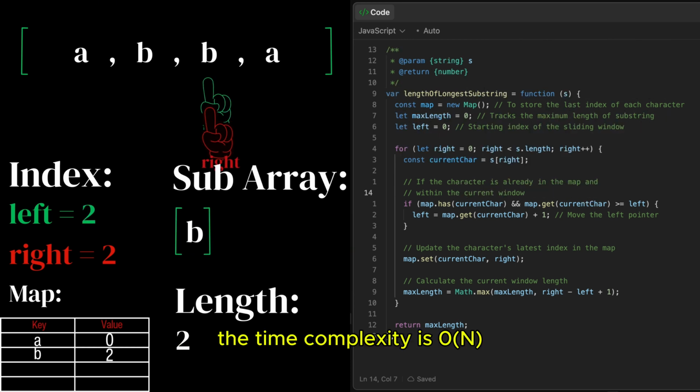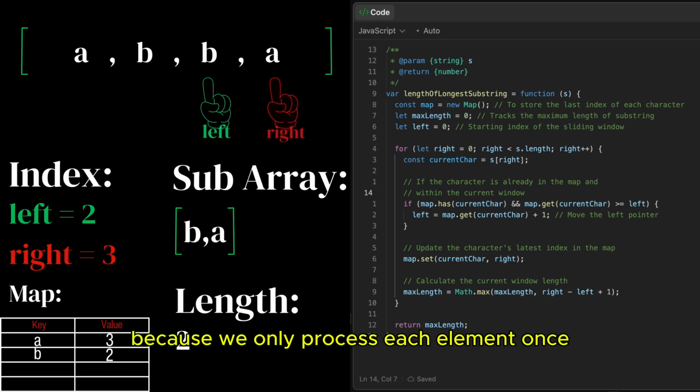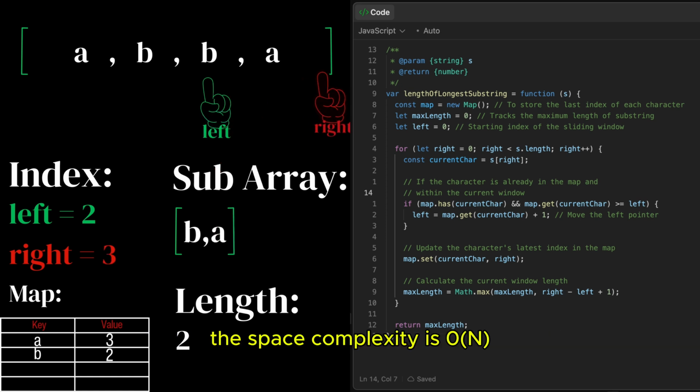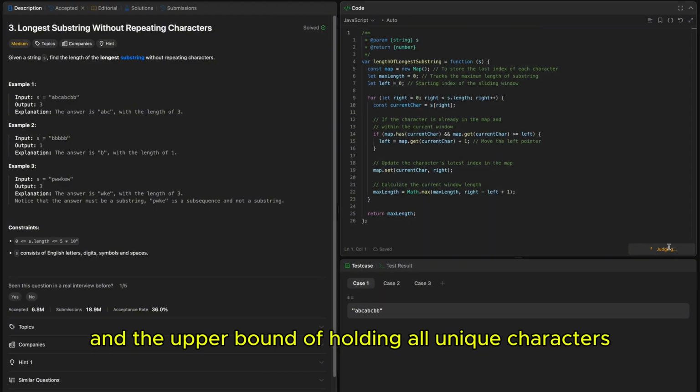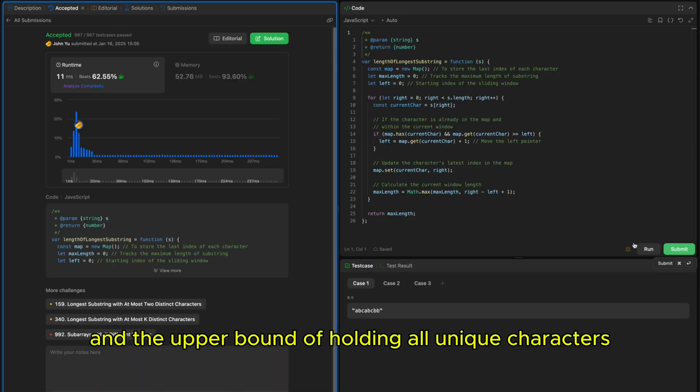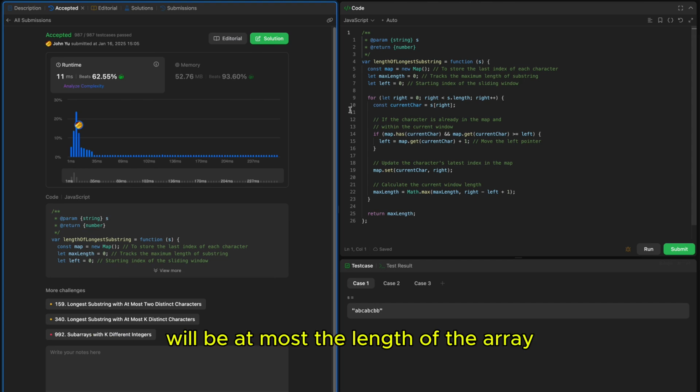The time complexity is O of n because we only process each element once. The space complexity is O of n because we are using a map, and the upper bound of holding all unique characters will be at most the length of the array.